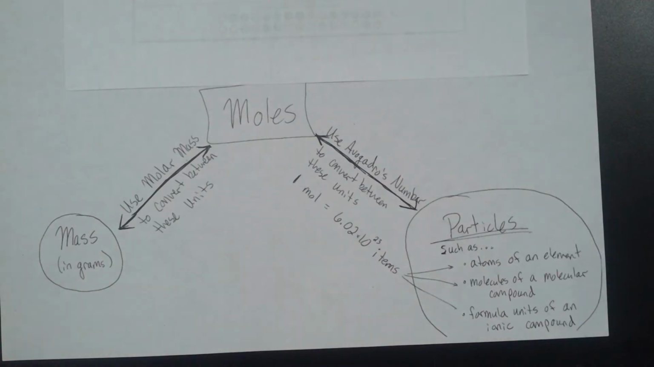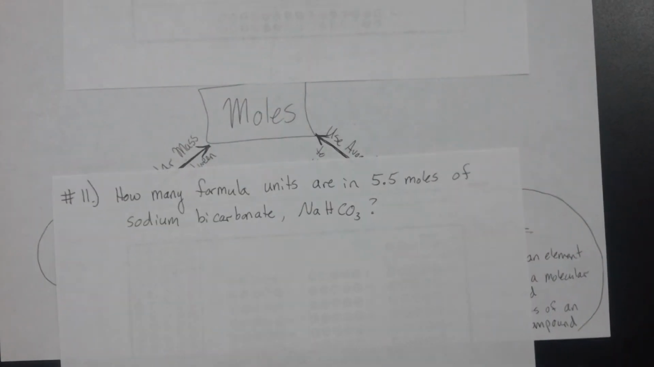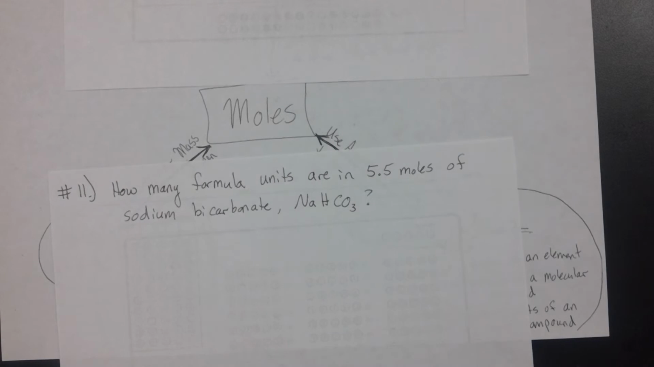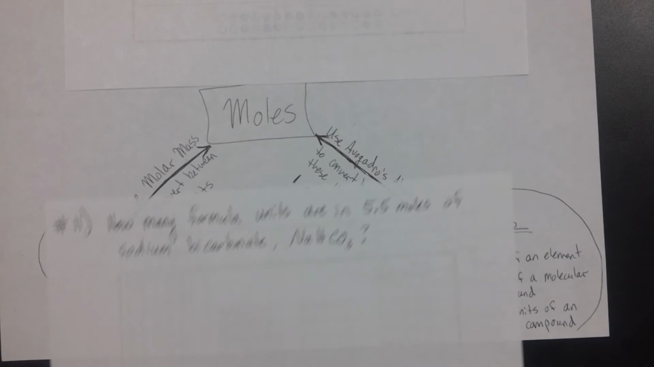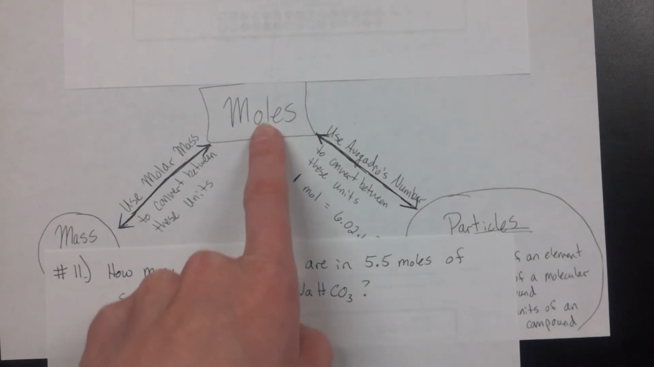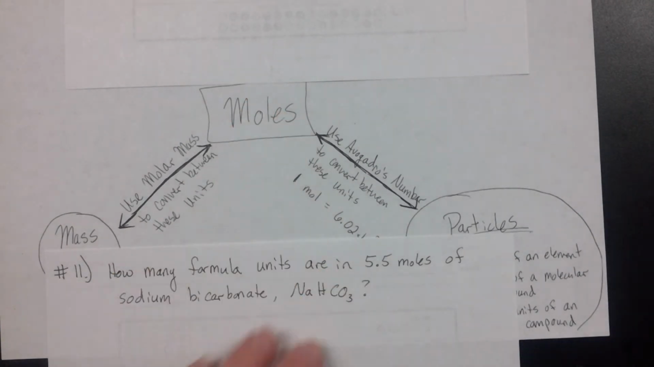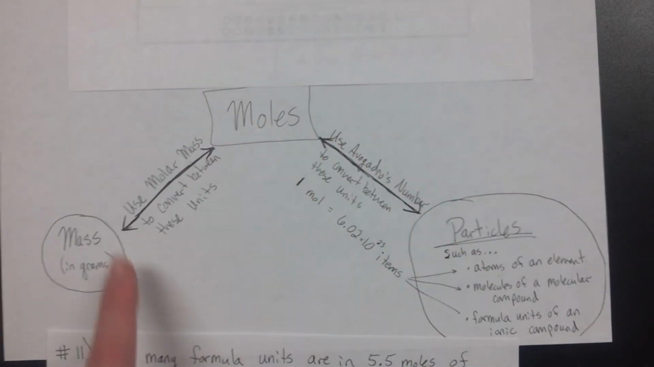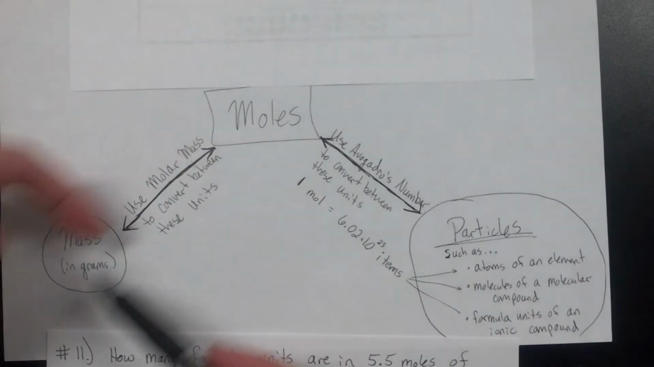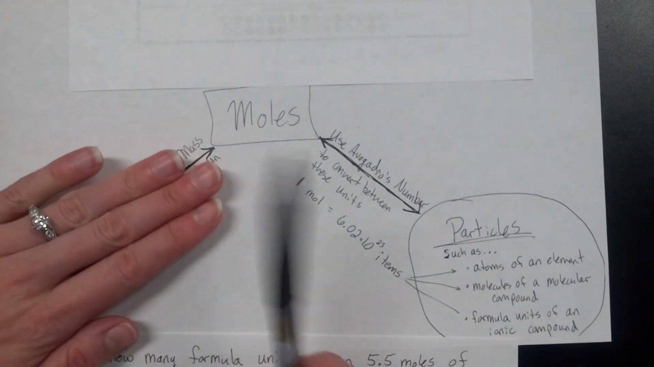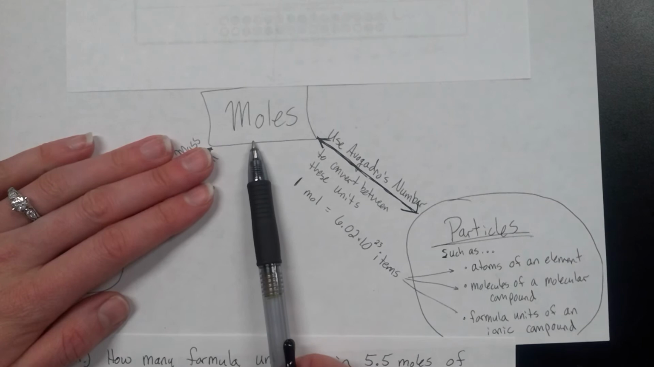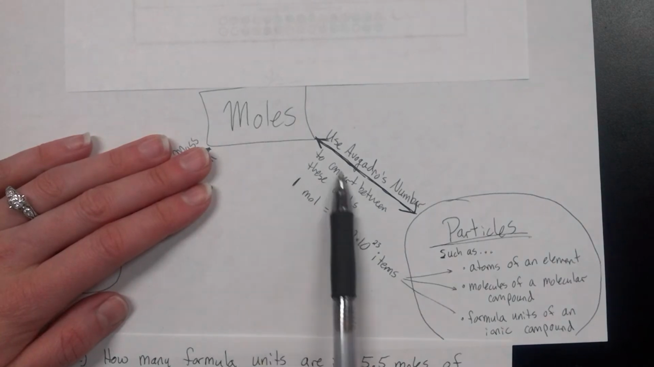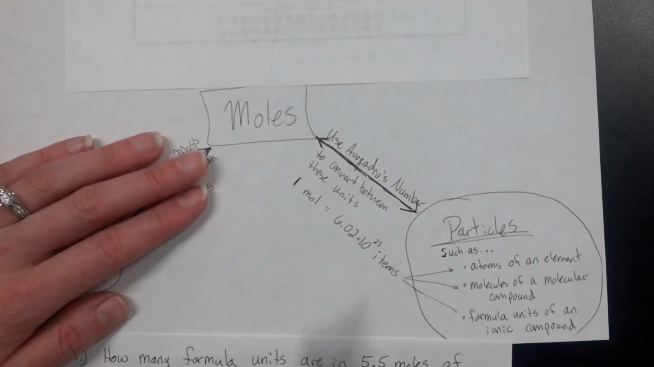And this shows up a little bit in number 11 of that worksheet. So, how many formula units are in 5.5 moles of sodium bicarbonate? We're already in moles here, and I'm trying to find formula units, so I don't have to go through molar mass at all. I don't need to go this direction to get into mass. The only thing I have to worry about in this conversion is that I'm starting in moles, I'm going to go through Avogadro's number, and end up in particles.